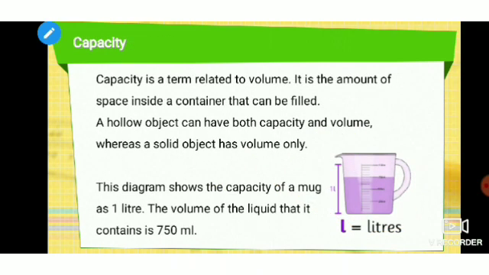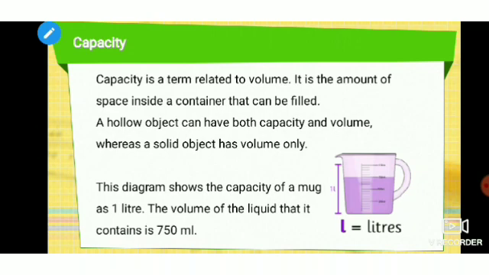Now what is volume and what is capacity? Capacity is a term related to volume. Yes, it is related to volume, but there is a difference between capacity and volume. Capacity is the amount of space inside a container. It is how much a container can hold, that can be filled. A hollow object can have both capacity and volume. So you must keep in mind, a hollow object like a cup has both capacity and volume, whereas a solid object has volume only, because you can't fill anything inside that. If there is a space to fill anything inside any container, that is called capacity.